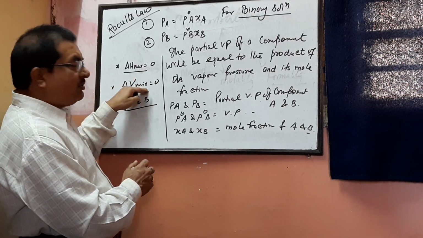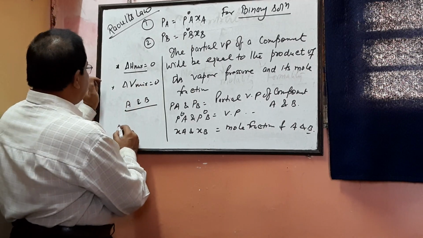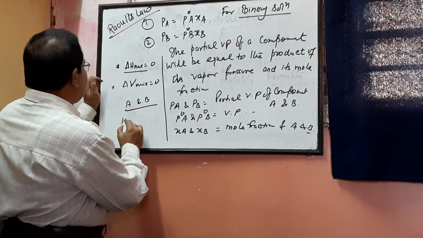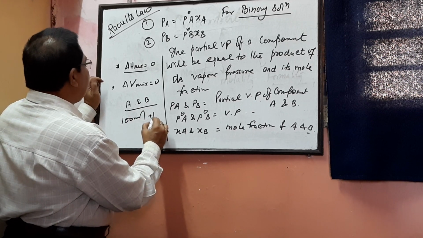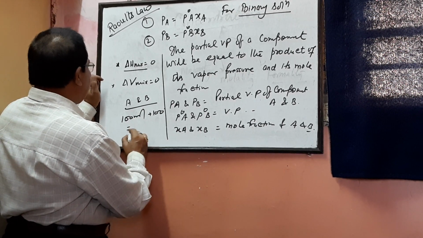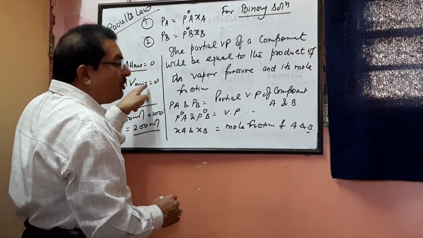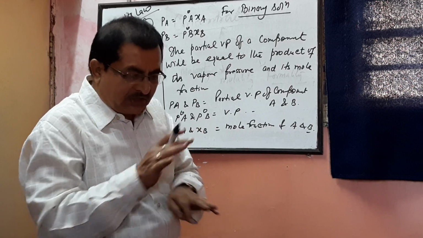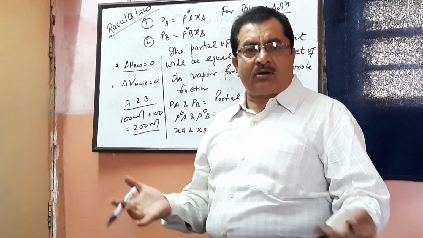Change in volume upon mixing is represented as delta V. So in delta V, what happens? Suppose component A we have taken 100 ml, component B we have taken 100 ml, 100 ml plus 100 ml, its volume is coming 200 ml. It means delta V mixing equals 0. Neither volume is increasing nor volume is decreasing.